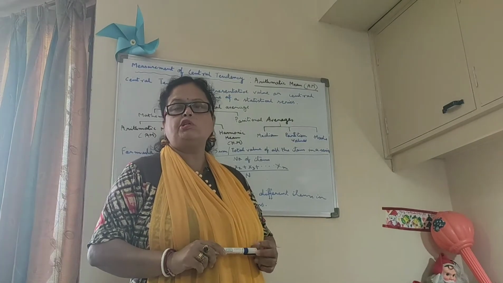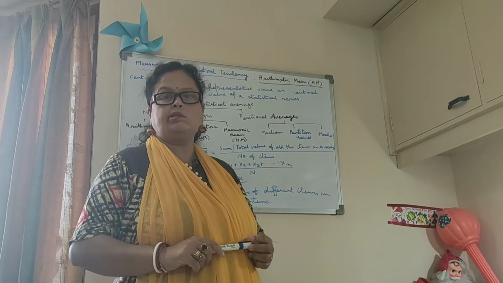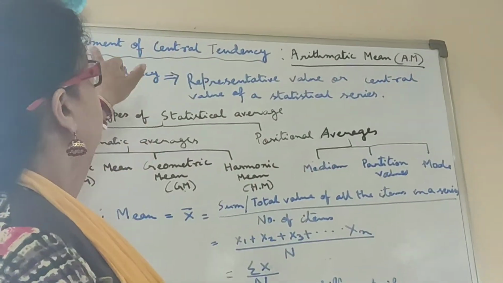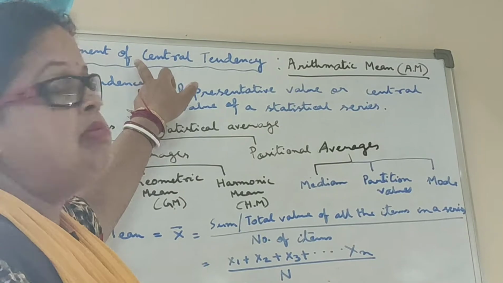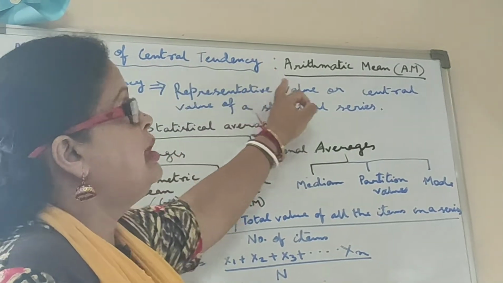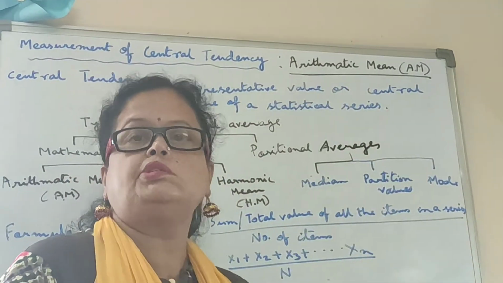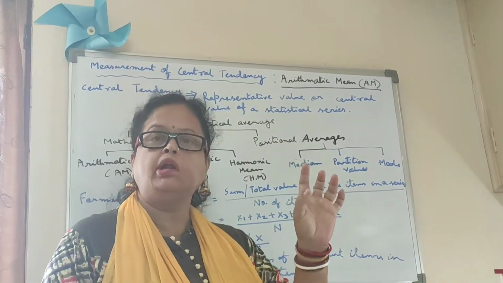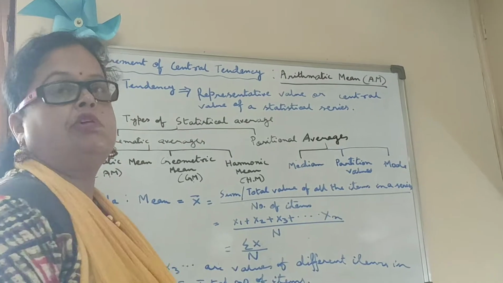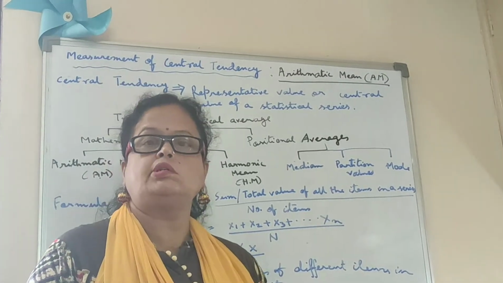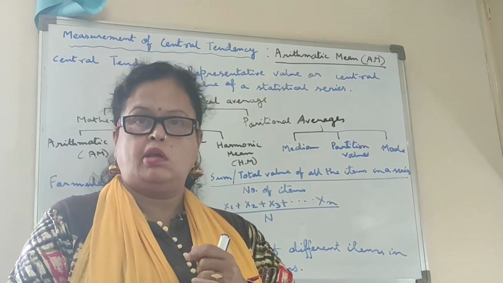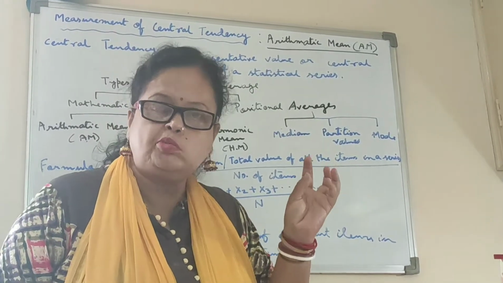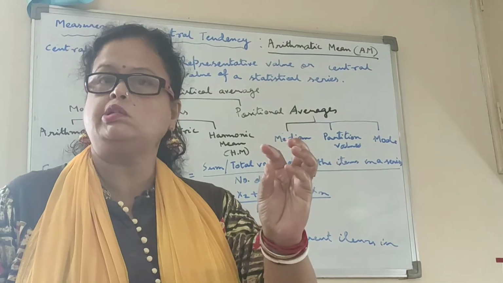The theme of the chapter is measures of central tendency, arithmetic mean. I have written the chapter heading over here. Today I am going to discuss arithmetic mean, or in short, AM. First of all, let me explain what central tendency is. Central tendency means the tendency of different variables to be centered at a particular point.